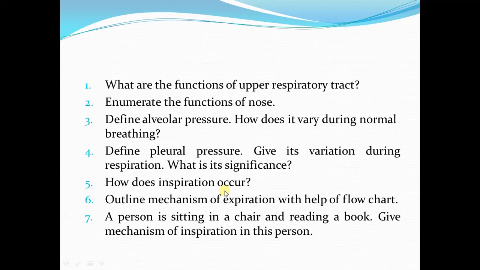In this, you are going to write about the mechanism of inspiration, both the quiet inspiration and the forceful inspiration, because here it is not mentioned which type of inspiration. So you are going to talk about both quiet inspiration and forceful inspiration.